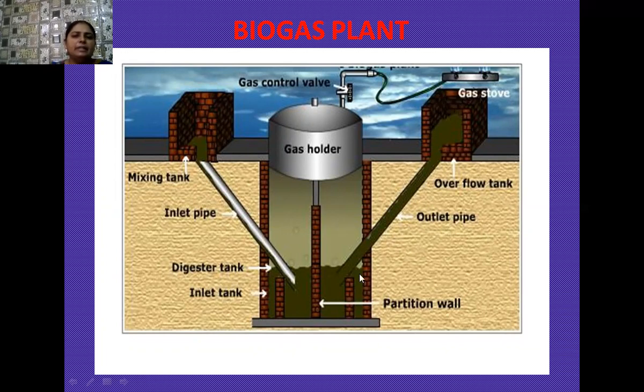So what about this used or spent slurry? Later, when we obtain the biogas from it, this used slurry is used as manure for our fields. So here, students, the inlet tank is visible to you. This is the partition wall, and this is the inlet pipe. The mixing tank is there.